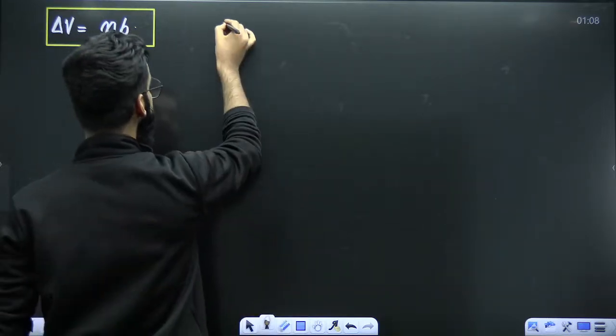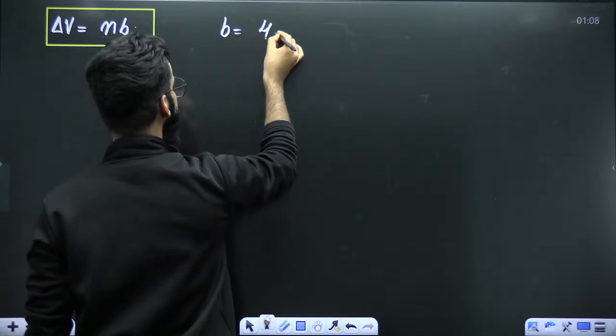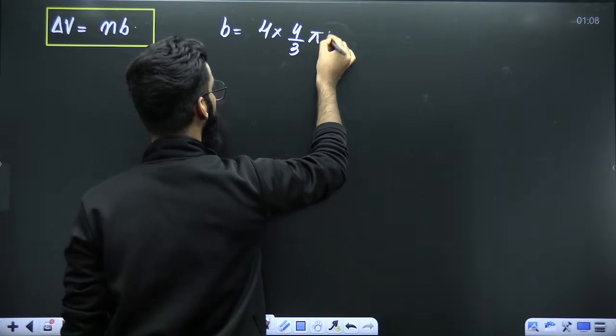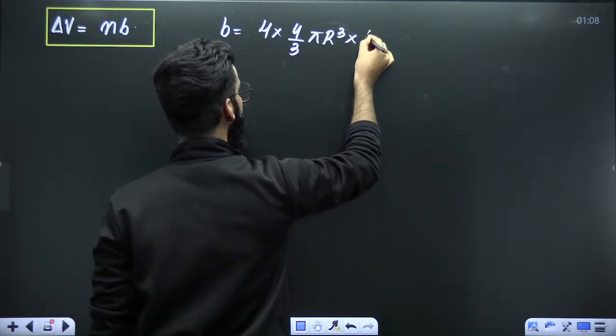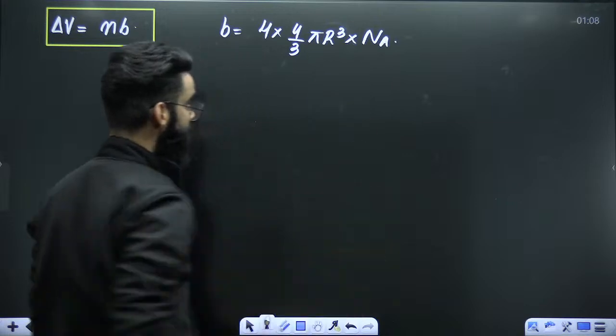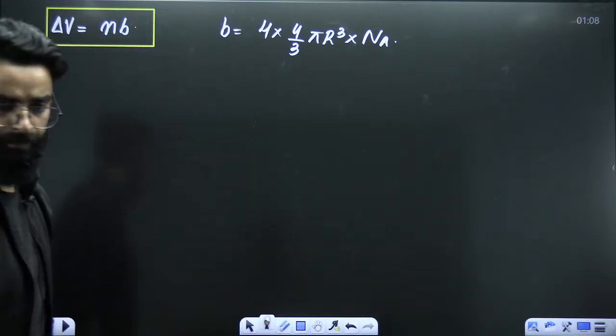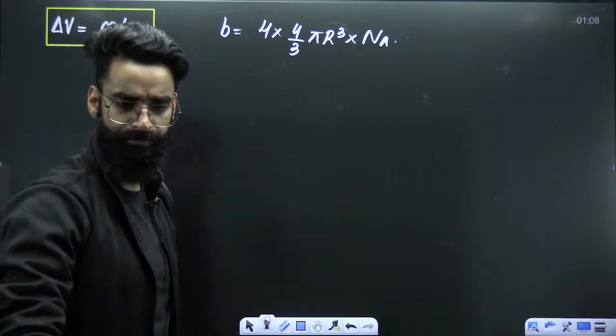B is a constant whose value actually is 4 multiplied by 4 by 3 pi r cube multiplied by Avogadro's number. This is the actual value of B.